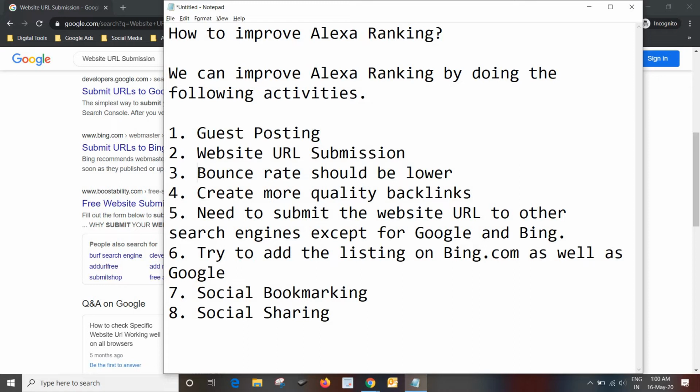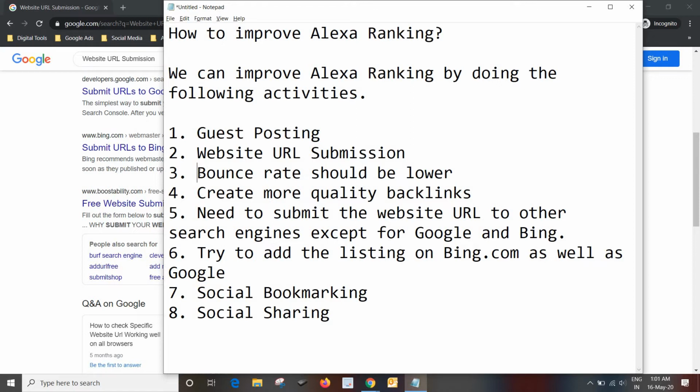You should submit quality content, unique content. In parallel, you should work on the website user interface. These kinds of things will work for your bounce rate, so definitely your bounce rate will be lower. If your website's bounce rate is lower, then your Alexa rank will be better.